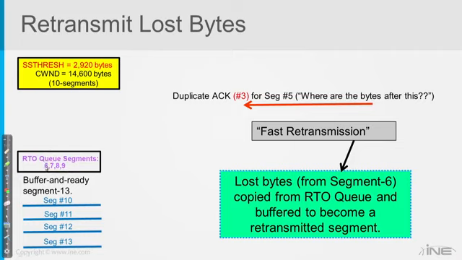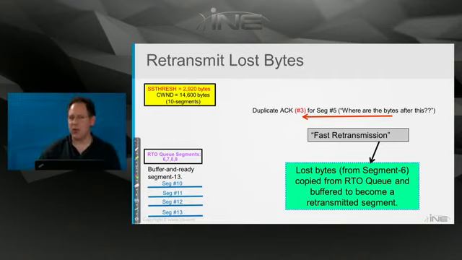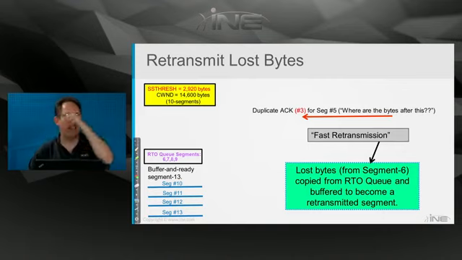What is that value? Well, we don't know what that necessarily is, but this is called fast retransmission. Why? Because for segment number 6, probably the retransmission timeout hasn't expired yet, right? Remember, let me ask you this question. Do you remember what the retransmission timeout value was based on? What other timer sort of helped us to figure out what the retransmission timeout value was? It was the RTT value, right?